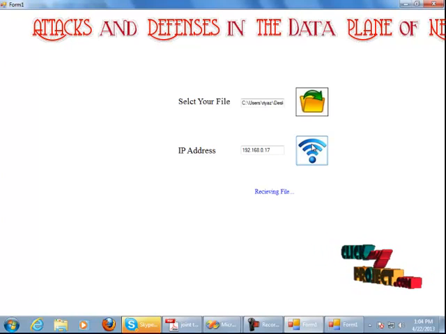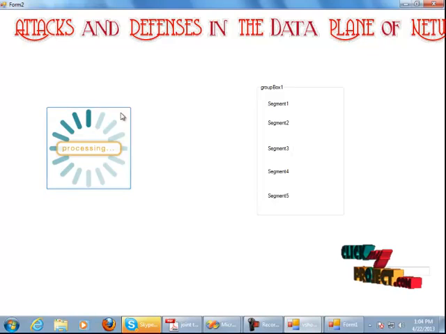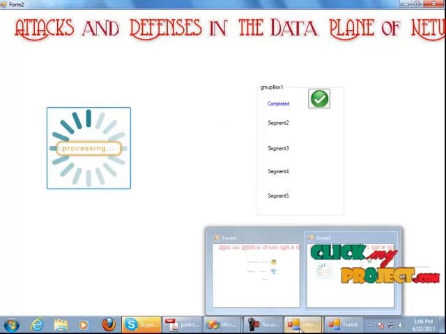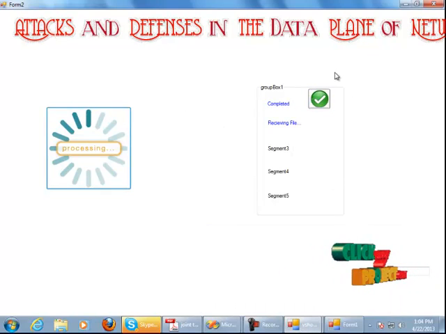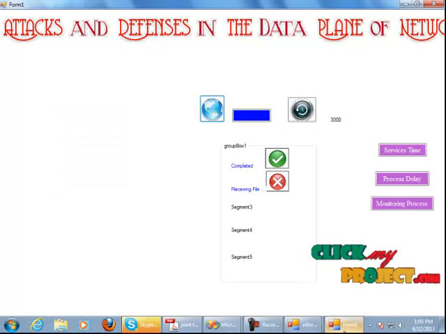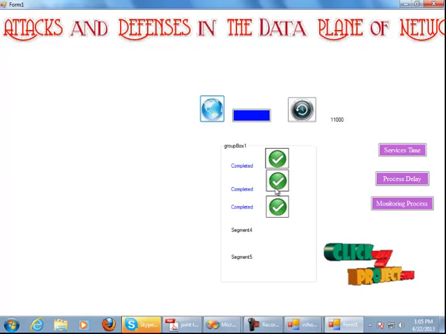The destination is going to receive the file. So the transaction is going to prepare. The file has transferred. Now the first segment has been received. Then the second segment is blocked. On the server side, you can see the same transaction being done. Now the third segment is being received. The second segment, which was blocked, has been restarted and sent successfully.